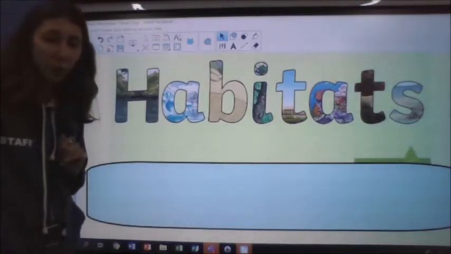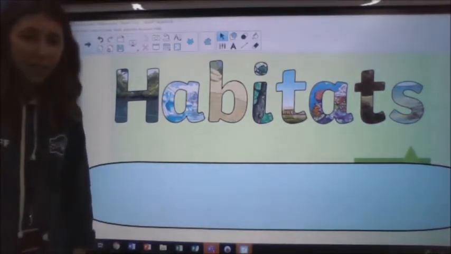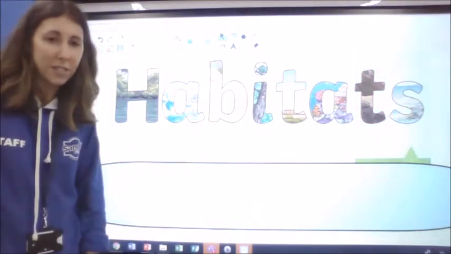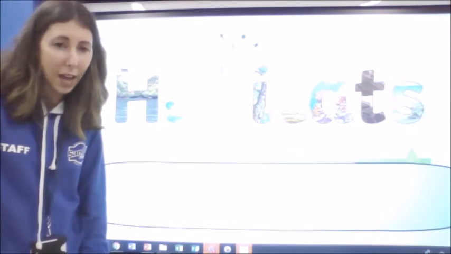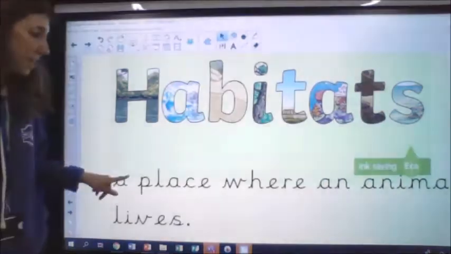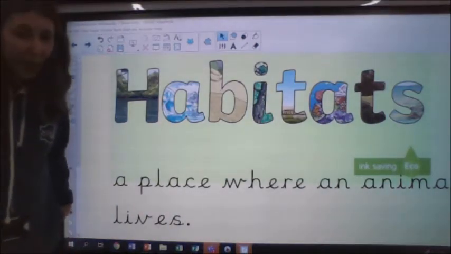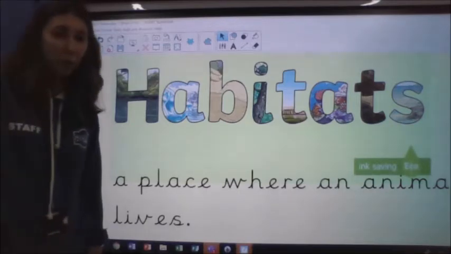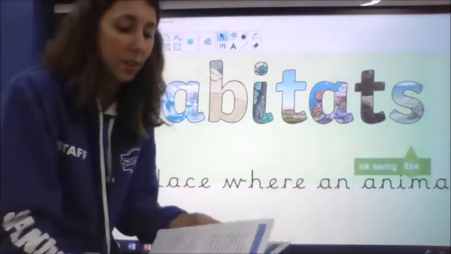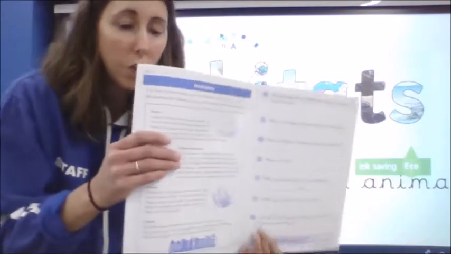We've seen that word before in science in Year 2, haven't we? That word says habitats. So your grown-up will know what a habitat is, if you can remember from our science lessons. What do we mean by habitat? Let's have a check. A habitat then is a place where an animal lives. So there's lots of different habitats, lots of different places where animals live, and our text is all about that today. So it's the next text in the book, and it is the text on page 22.